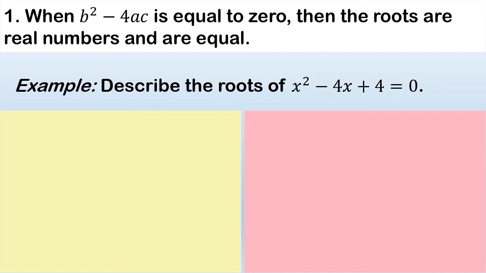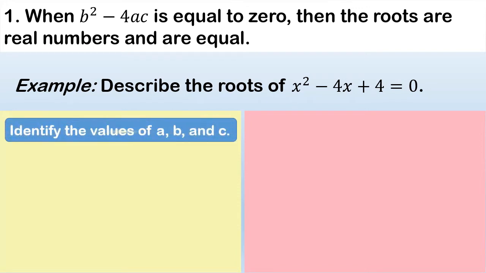The first step that we're going to do here is to identify the values of a, b, and c. Given the equation x squared minus 4x plus 4 equals 0, so let's identify the values of a, b, and c. So sabi nga natin, to find out the value of your a, b, and c, let's identify the coefficient of the given equation.